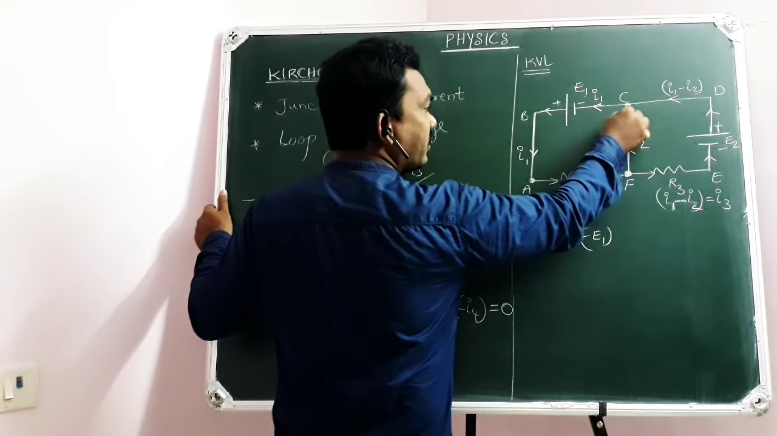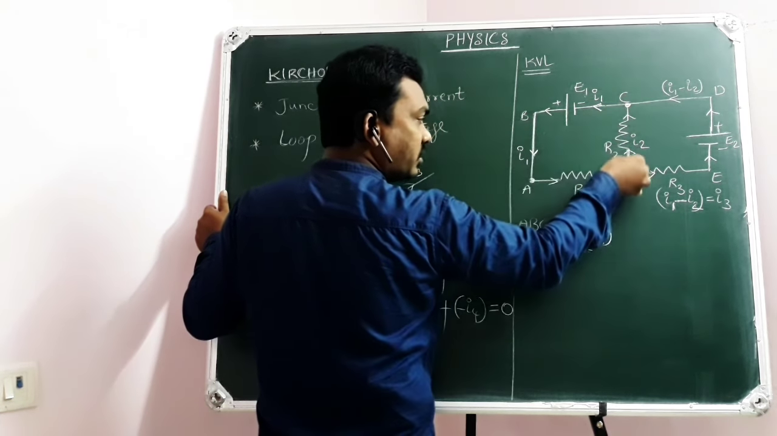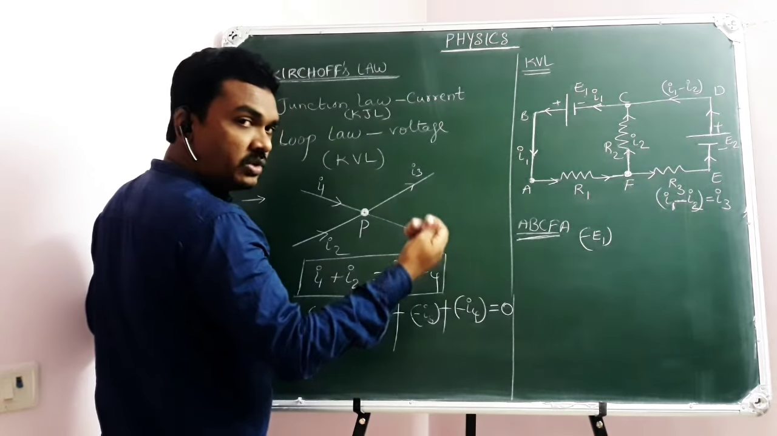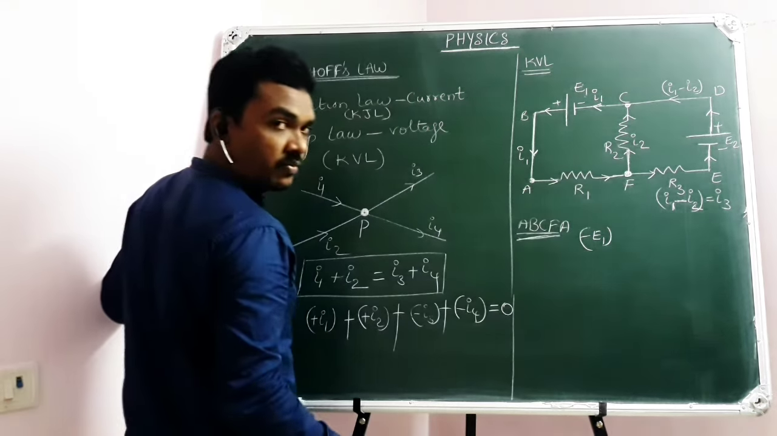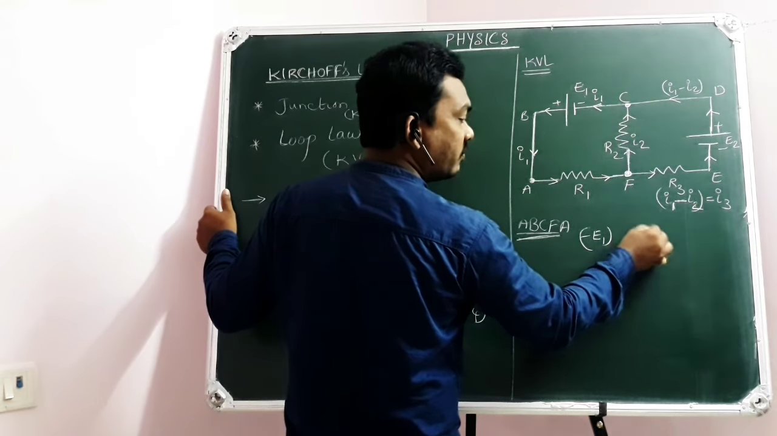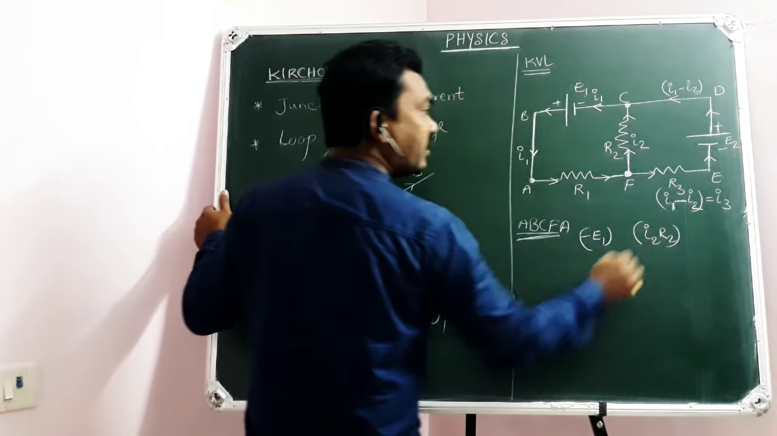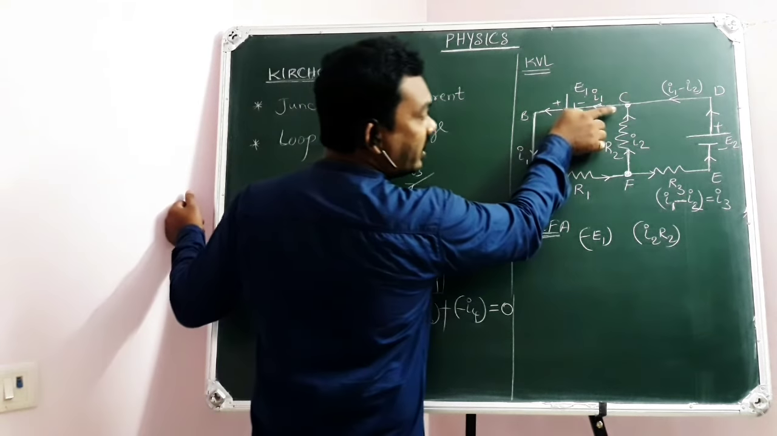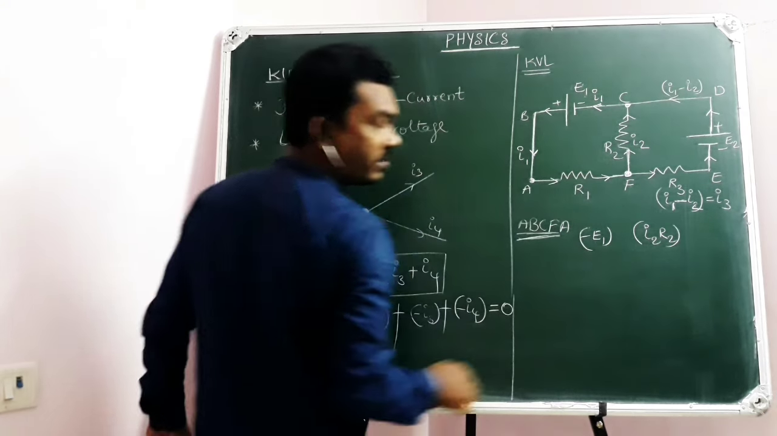Next, like this you are moving A, B, C over. Now C to F. While moving C to F, you have a resistor R2 through which current is I2. Then potential will be I2 R2 across the resistor. But remember, while moving in the closed path from C to F, you are moving against the current.